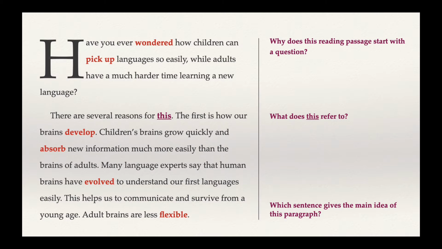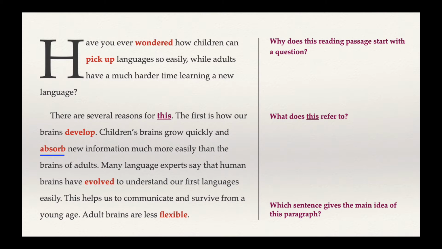The second paragraph answers the question by saying there are several reasons for this. So this pronoun, what does this refer to? Well, this refers to this question. We see some other interesting vocabulary here. The first is develop. See if you can guess what you think develop means. And absorb.